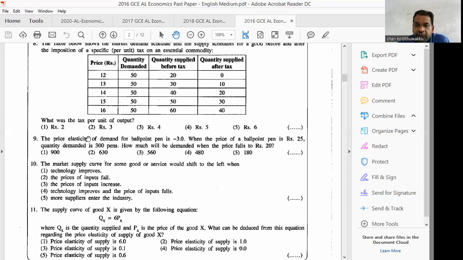The initial quantity is 300. When you take 60% of 300, it is equal to 180. Then 180 plus initial quantity 300. Total quantity at 20 rupees is 480. Therefore, the answer is number 4.